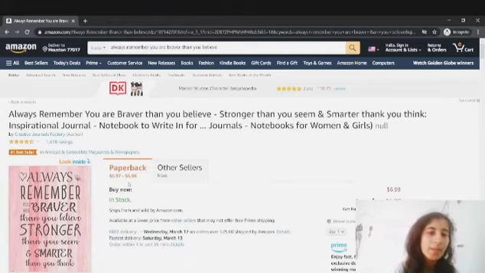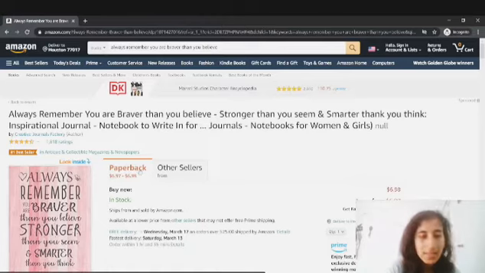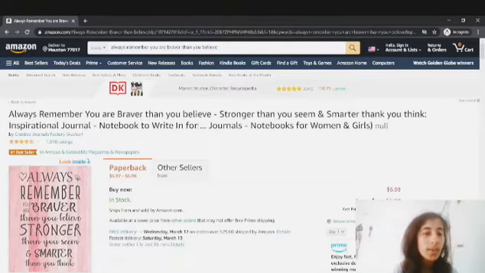If it is not copyrighted, guys, look for the phrases, look for the text that are not copyrighted, and then use them in your book. So they have used "Always remember you are braver than you believe." So we can also use them, and then we can use different keywords in our title. So this is one way to do your research on Amazon.